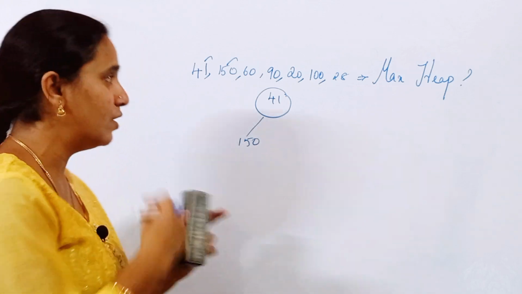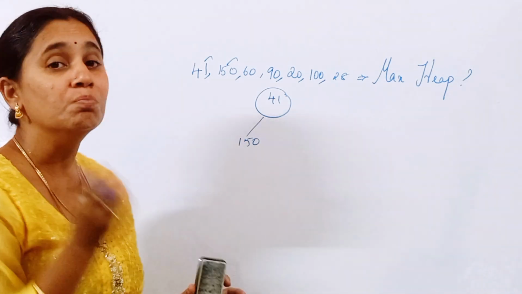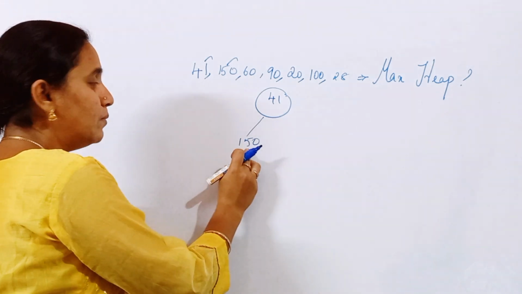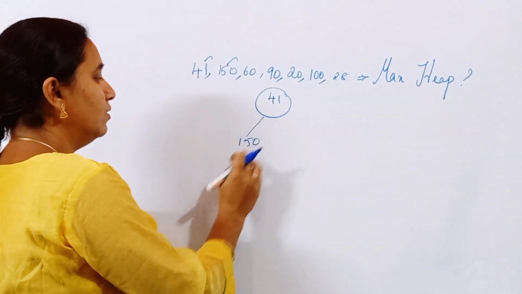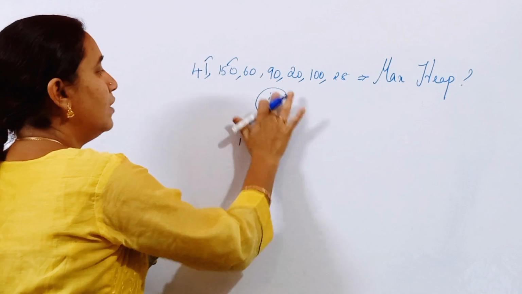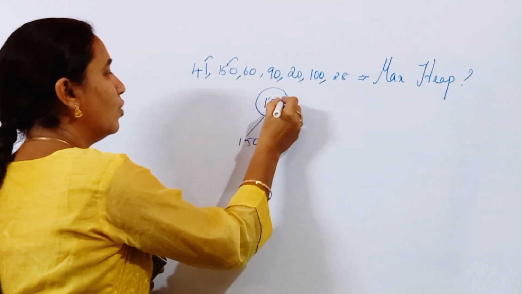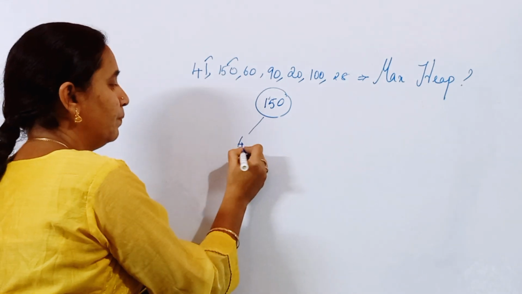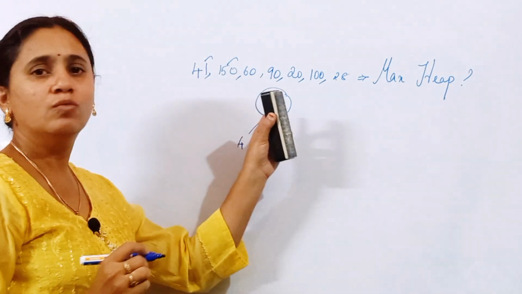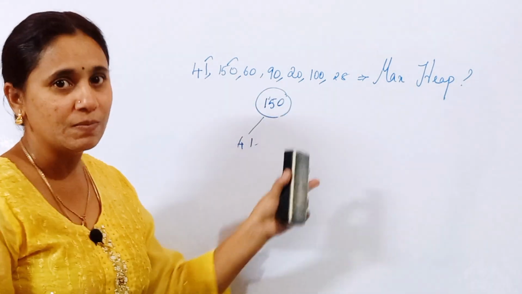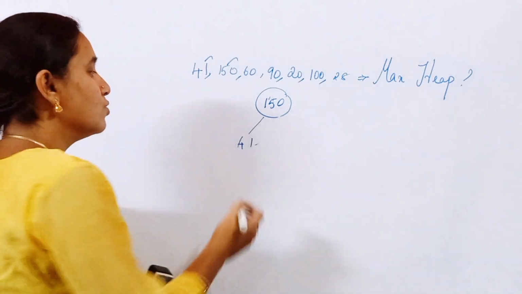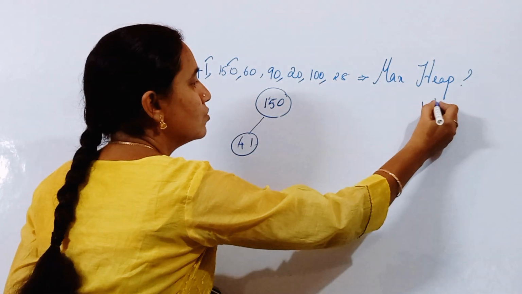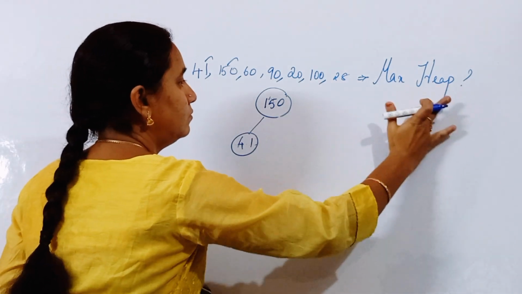No, we cannot leave it. I have to make an alteration so that the root node holds the maximum value. A simple alteration: 150 should be moved over here and 41 should be placed here. Now 150 is the maximum value, that is, the root node is maximum. So now this is correct. One alteration I have made. Okay friends, let me make a note: one alteration, 1.